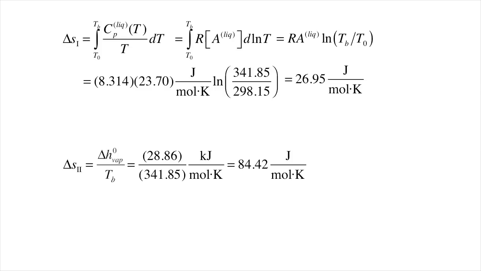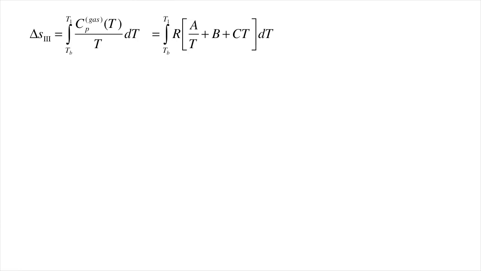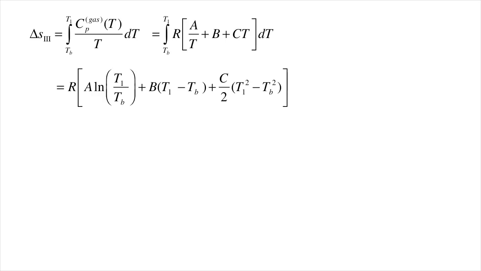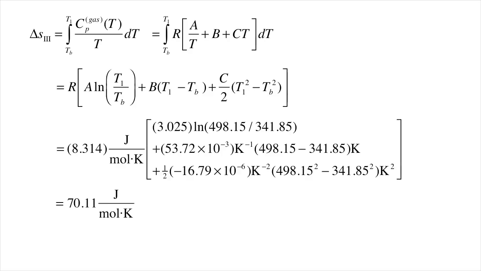For leg 3, substituting the same three-term heat capacity correlation we used for enthalpy, we obtain an integrand with three terms. After integrating, we get a logarithmic term, a linear term, and a quadratic term. We already have the parameters we need from our previous enthalpy calculation. Plugging them in here, we get about 70 joules per mole Kelvin.